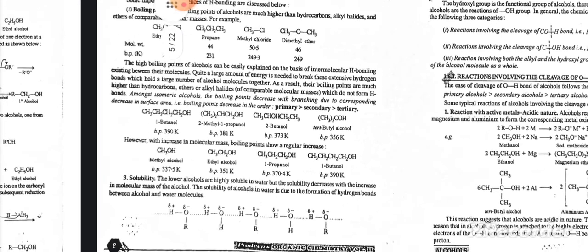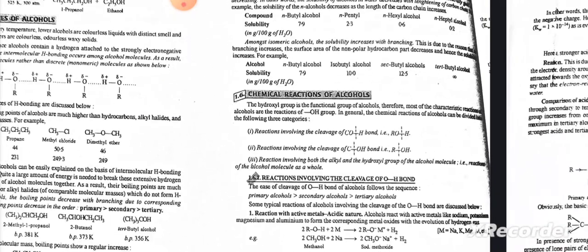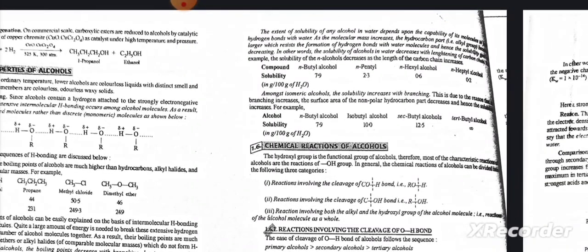Solubility. The lower alcohols are highly soluble in water, but the solubility decreases with the increase in molecular mass of the alcohol. The solubility of alcohol in water is due to the formation of hydrogen bonds between alcohol and water molecules. The extent of solubility of any alcohol in water depends upon the capability of its molecules to form hydrogen bonds with water. As the molecular mass increases, the hydrocarbon part, that is the alkyl group, becomes larger, which resists the formation of hydrogen bonds with water molecules, and hence the solubility starts decreasing.